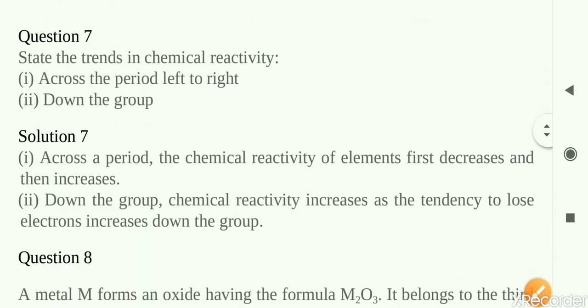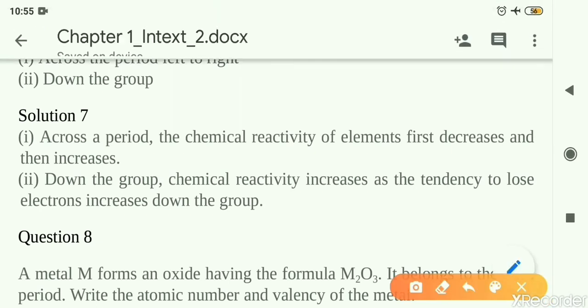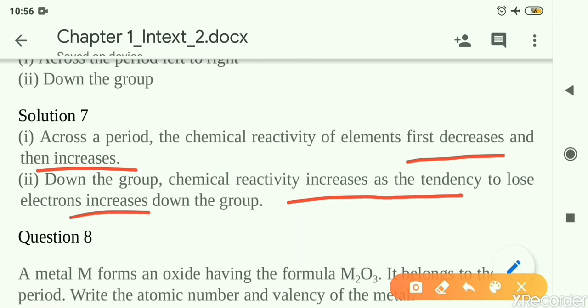Question number 7 now. State the trends in chemical reactivity. Just the trend you have to note down. The chemical reactivity first decreases and then increases across the period. Across the group, down the group, what is happening? It increases down the group. Chemical reactivity is increasing because the atoms are becoming bigger and bigger due to the addition of shells. As a result, they can lose the electrons more easily.